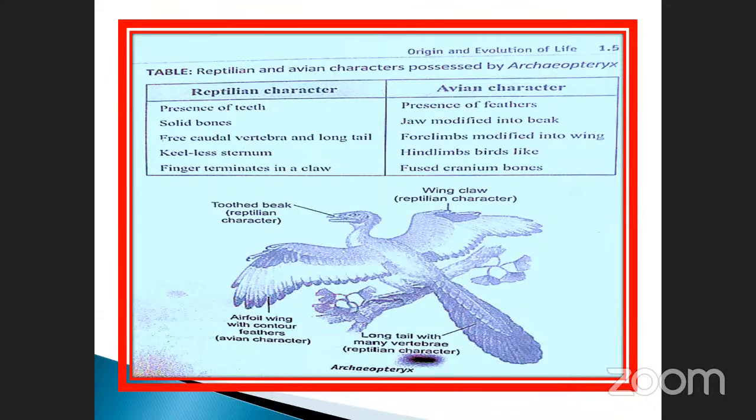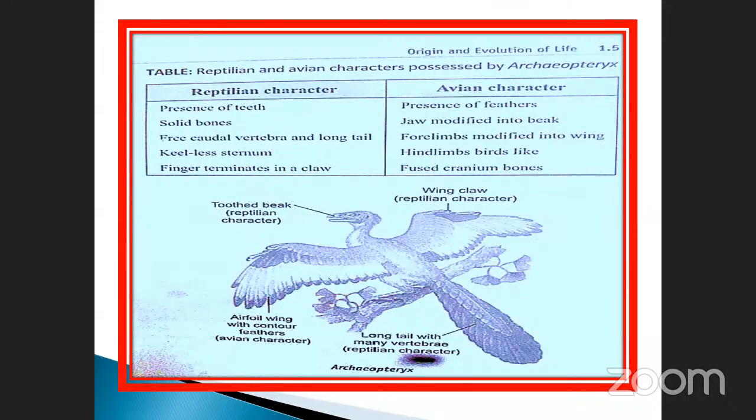But here there are no wings. The limbs are modified in the form of legs, just for movement. Hind limbs, bird-like hind limbs. Fused cranium bones. Here there is a keelless sternum. Here the fused cranium bones.